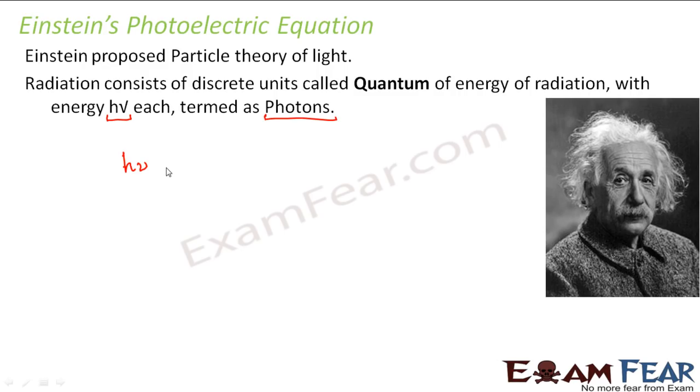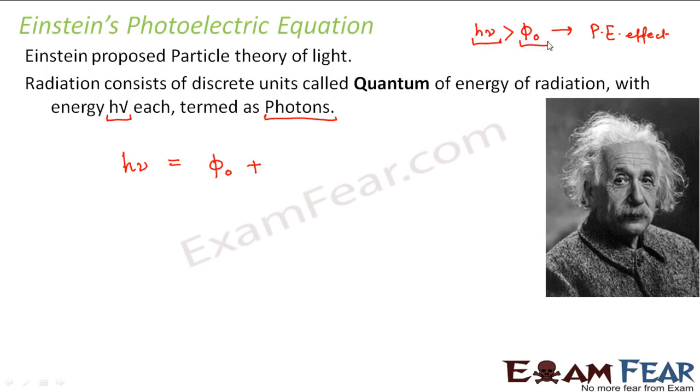So this h nu energy, when absorbed by the electron, is used for two purposes. First, it is used to overcome the work function. Now, if this h nu is greater than work function, in that case, photoelectric effect will take place. Because if it is lesser than the work function, in that case, photoelectric effect will anyways not take place, because the work function is more, so the metal will keep the electron with itself. But if this energy of the photon is greater than the work function, then electron emission will take place.